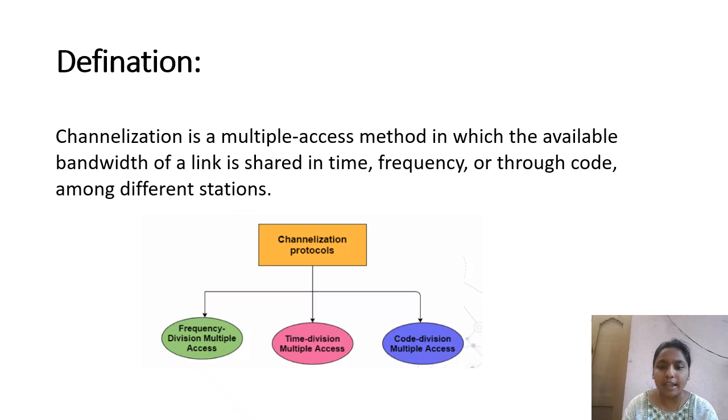Channelization is a multiple access method. In this method, the available bandwidth is divided into time, frequency, and code among the different stations. Suppose there are two stations, their available bandwidth is divided into frequency, code, or time. Let us see what are the primary protocols in this channelization.